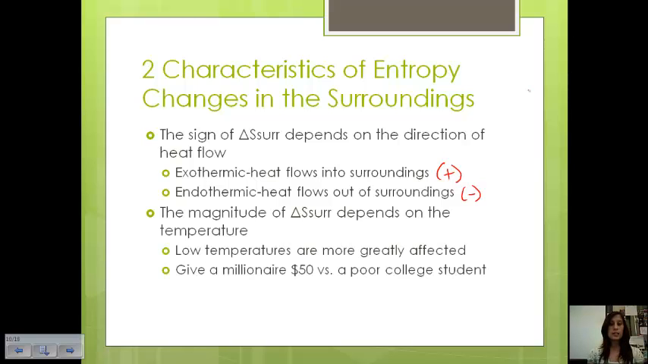Okay, the other characteristic of entropy for the surroundings is that the magnitude or the amount of the entropy for the surroundings depends on temperature. Low temperatures are much more greatly affected than things at high temperatures. So consider, if you gave a millionaire $50, it wouldn't really make much of an effect. This is like a high temperature system. If you gave $50 to a poor college student, it would probably make a much bigger difference, and so this would be similar to a low temperature.